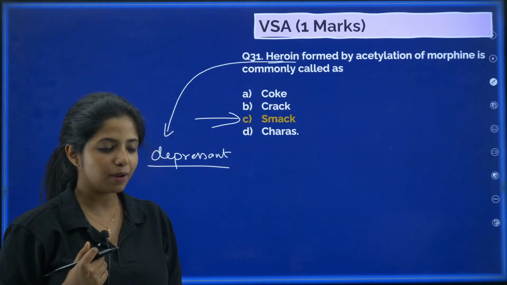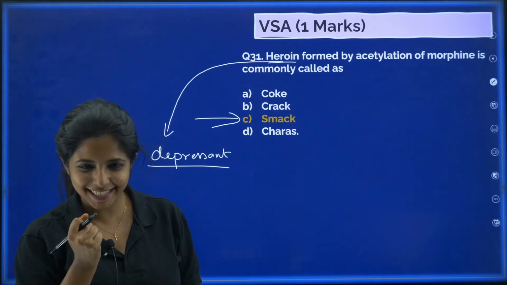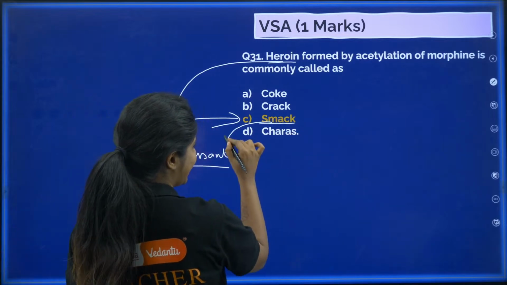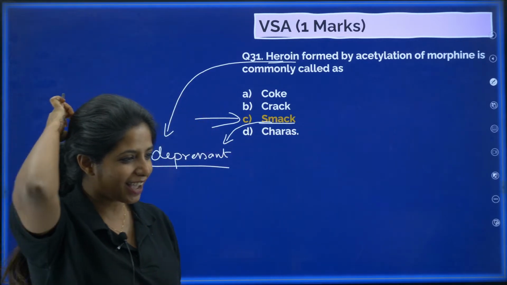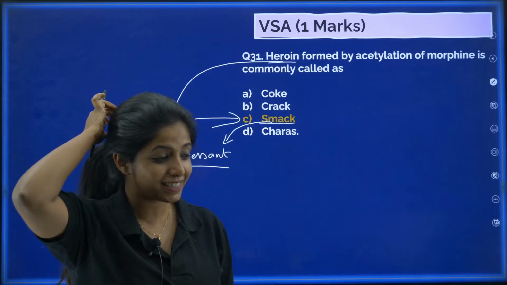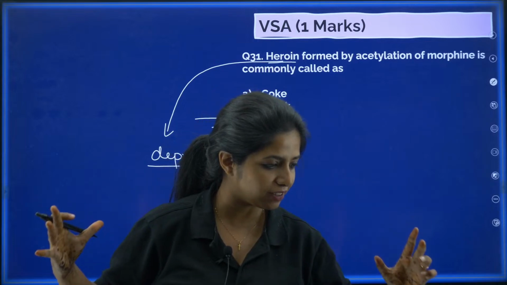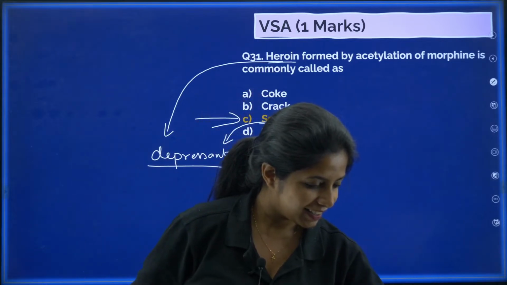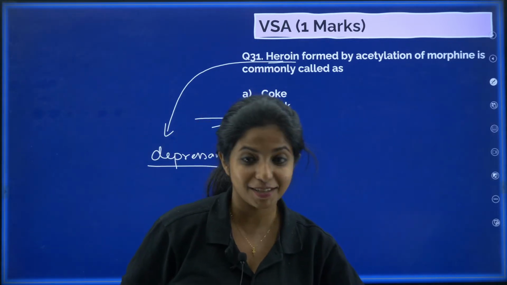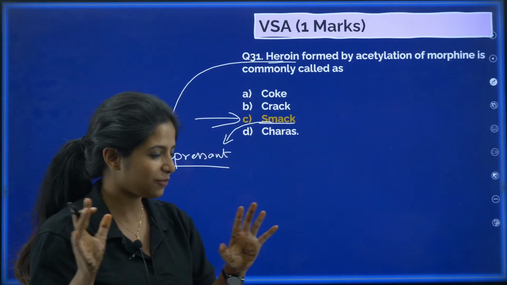We need friends, obviously. Apart from that, I need some snacks. So we can remember smack like that. I know that's a very weird way of learning, but that's how we biology people associate things and learn. Let's be creative. Yes, either way, heroin is smack. Either way you can remember it.